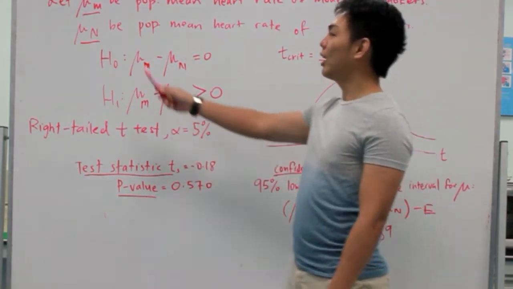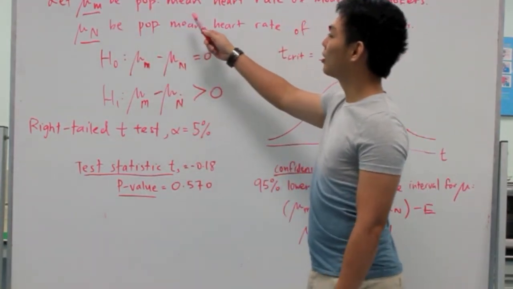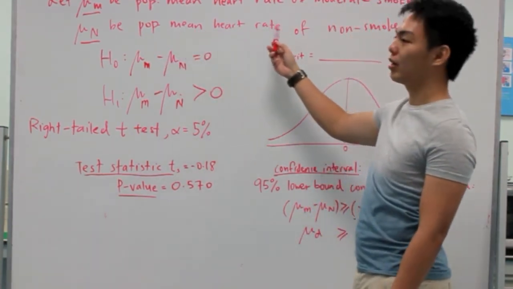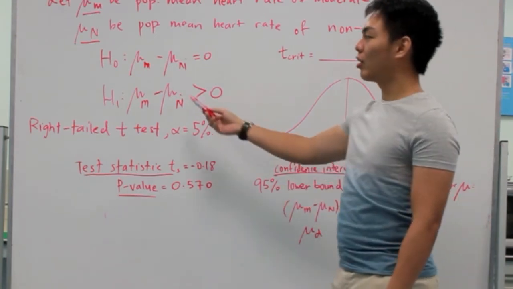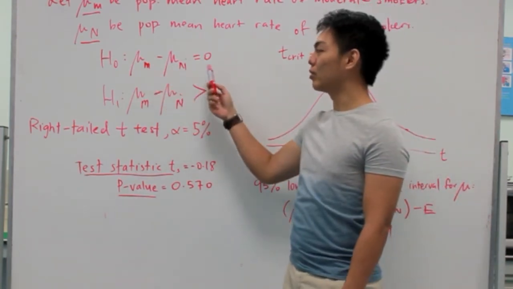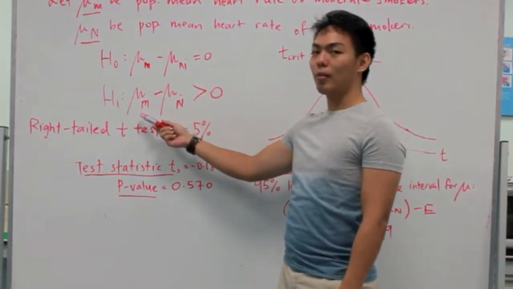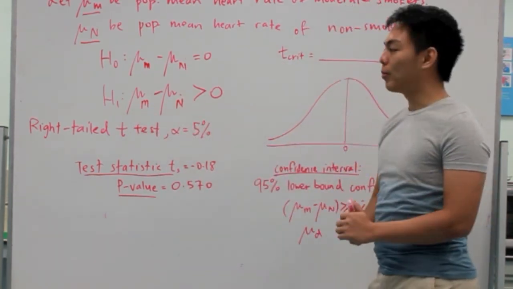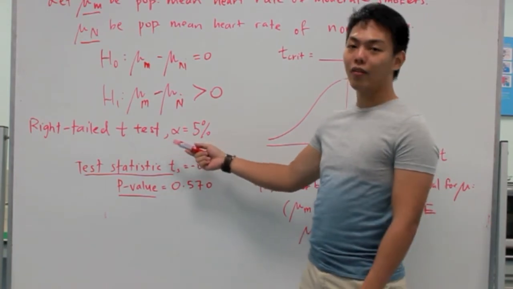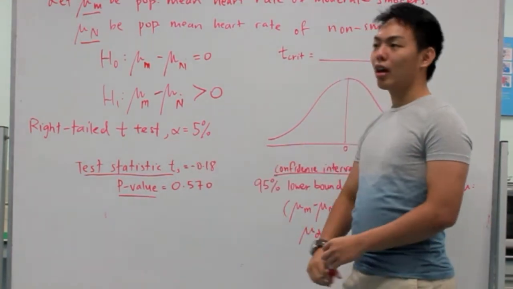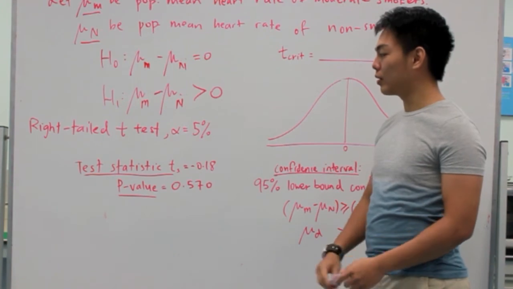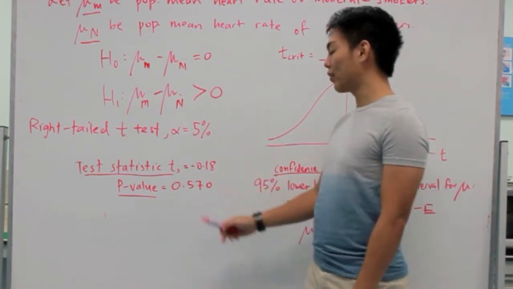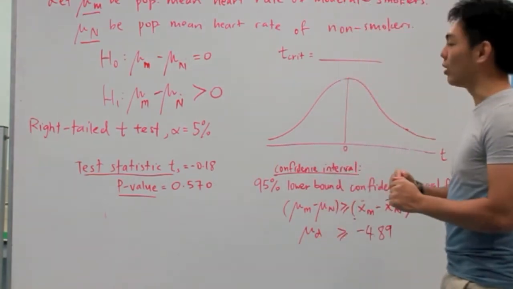So, let mu m be the population mean heart rate of moderate smokers and mu n be the population mean heart rate of non-smokers. In our null hypothesis, the difference will be equal to 0, and in our alternate hypothesis, the difference will be greater than 0. So we will be performing a right tail t-test at 5% significance. After using Minitab, our test statistic showed to be -0.18 and our p-value was 0.570. Our t-critical was